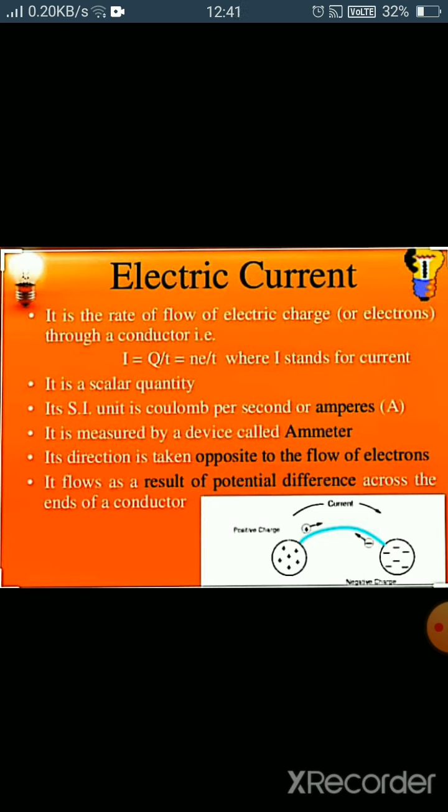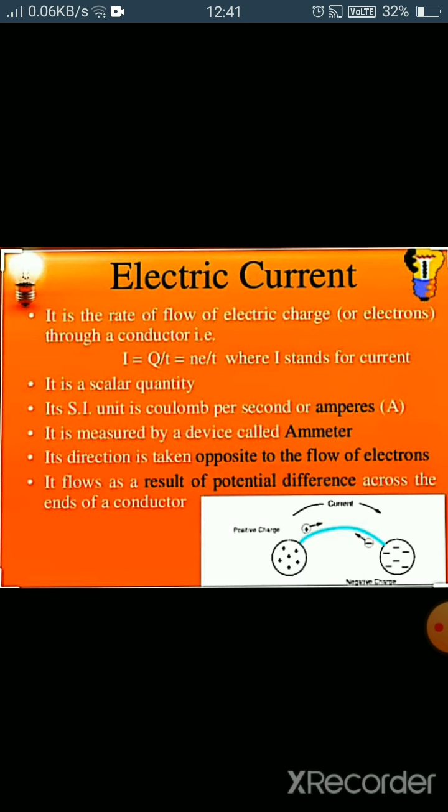The SI unit of electric current is ampere. The SI unit of charge is coulomb and time is in seconds. The coulomb per second is called ampere, denoted by capital A. And electric current is measured by a device you all know very well, that is ammeter, right?